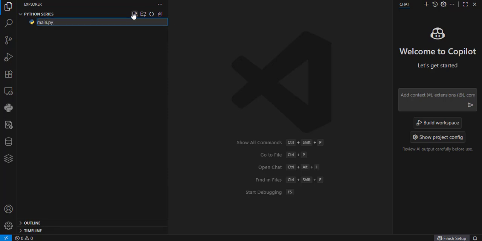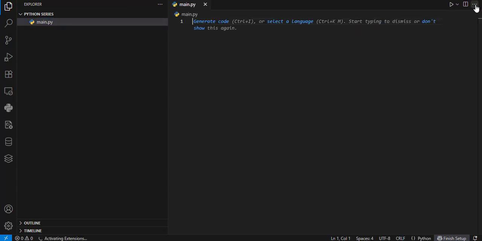Every Python file ends with a .py extension. This tells your IDE or your environment that you are writing Python code inside this particular file. So let me close this. Now we have our main.py file.